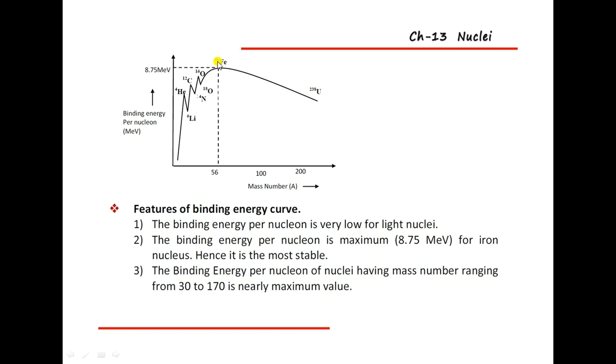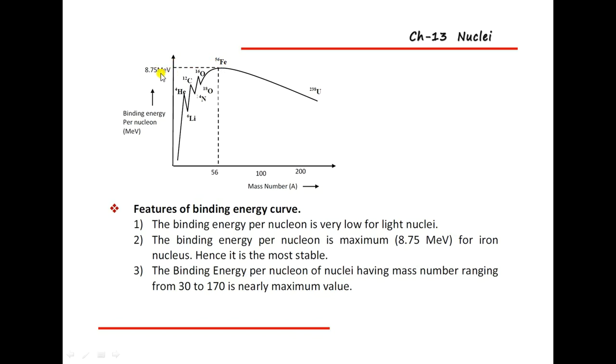You will see this graph. It is a maximum value, the iron value, Fe-56. The iron value is the maximum binding energy, and that is 8.75 mega electron volt.